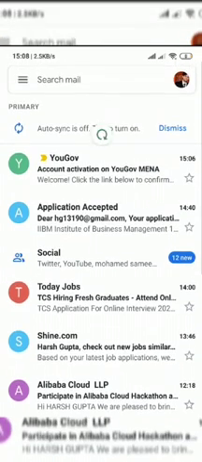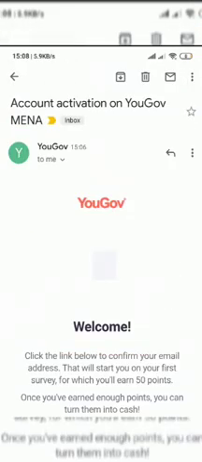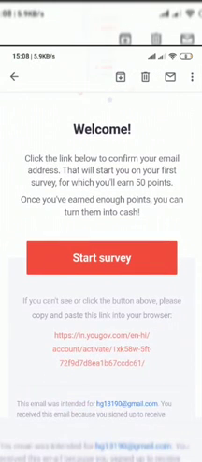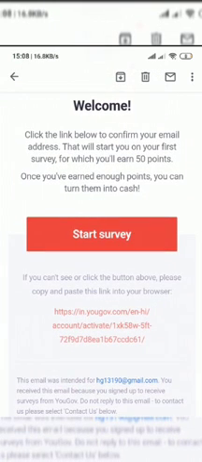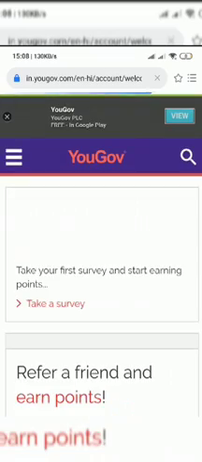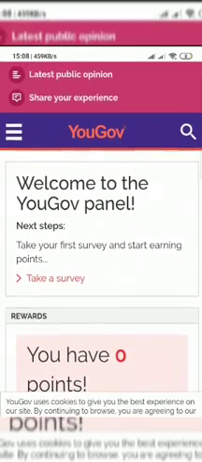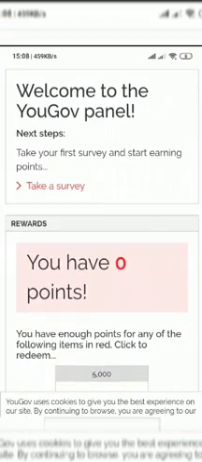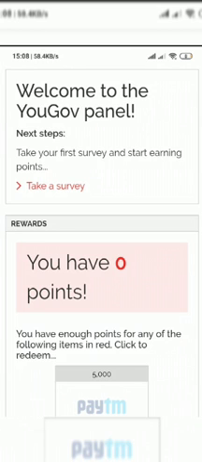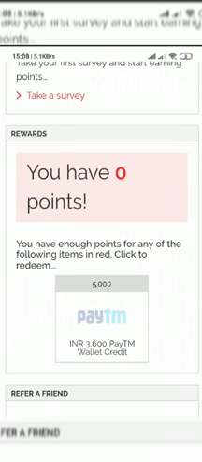So guys, you can see here is the YouGov email for verification. I am just opening this, and here is the tab. You can see start survey. It will authenticate your account, so I am going to click it, and I will now reach the YouGov website, and my account will be activated itself. Yeah, you can see I have reached the website, and now this is the cookies notification. You just have to accept it as I am doing, and now you can see here you have 0 points.